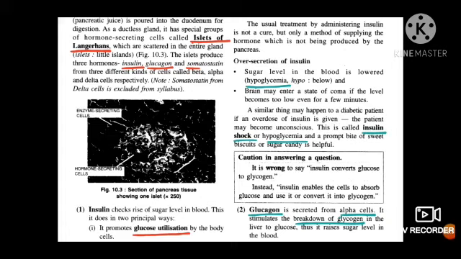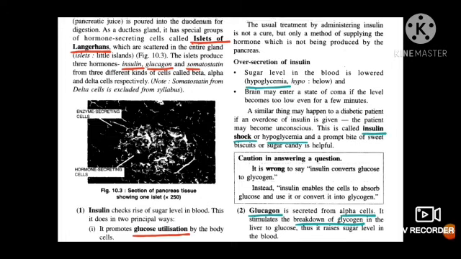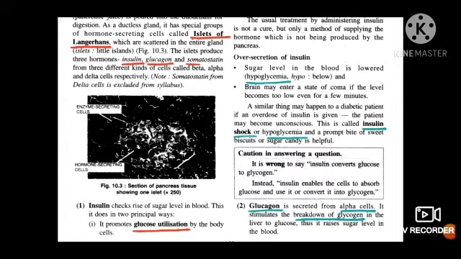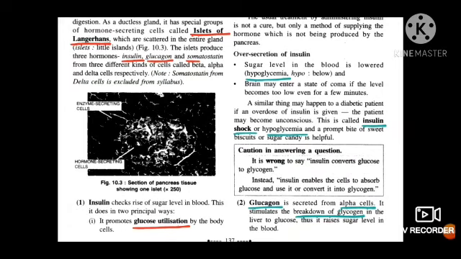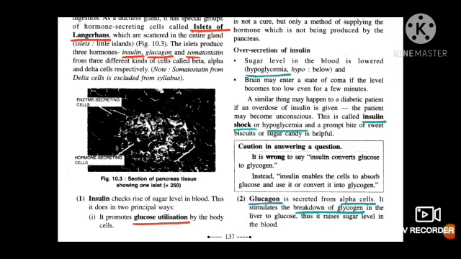Clear? Similar thing may happen if a diabetic person is given an overdose. If more insulin is given, a person can become unconscious, and this is called insulin shock or hypoglycemia. So both the ways, deficiency as well as over secretion of insulin, is harmful for a person.